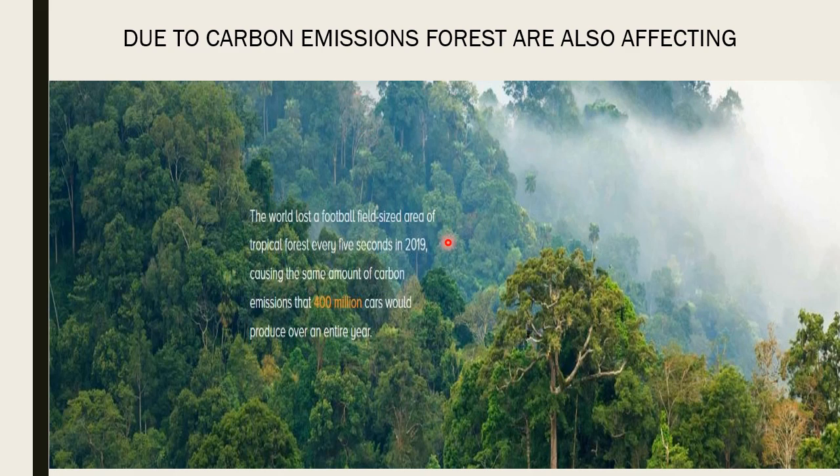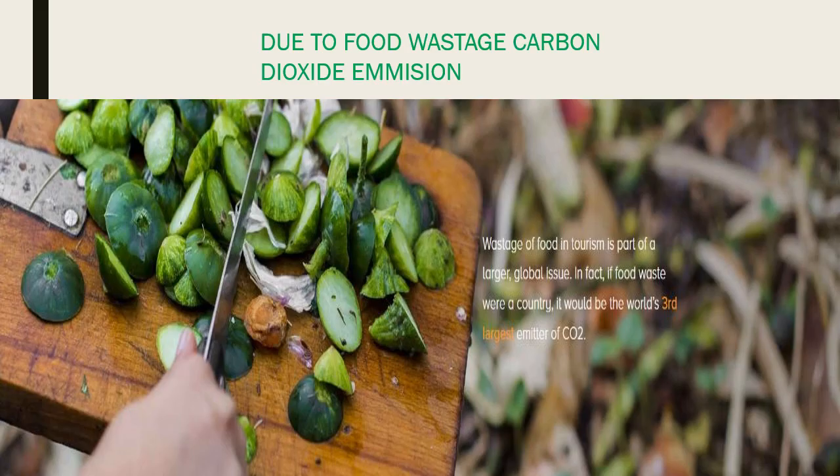As per data, the world lost a football-sized area of tropical forest every 5 seconds in 2019, causing the same amount of carbon emission that 400 million cars would produce over an entire year. In 1 year, when we use 400 million cars, that amount of carbon dioxide will be released. But in 2019, every 5 seconds, carbon dioxide was released in huge amounts that affected our forests.